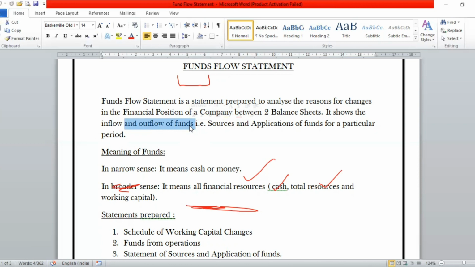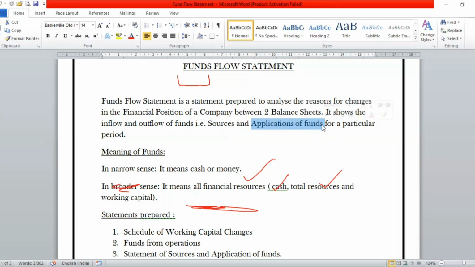So when the funds are moving into your business, that is called inflow of fund. Now the inflow of fund is also called source, and the outflow of fund is also called application of fund because you are employing your funds into a particular investment, into a particular application. That is why it is called application of funds.